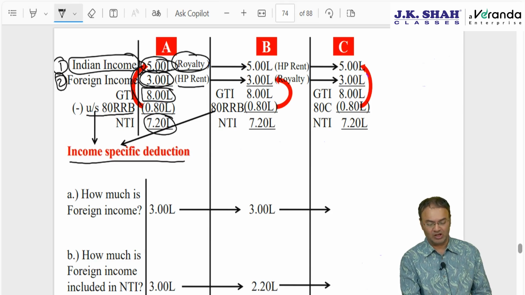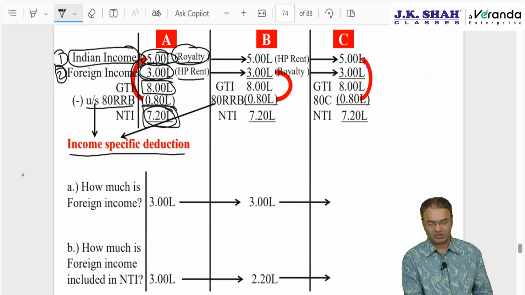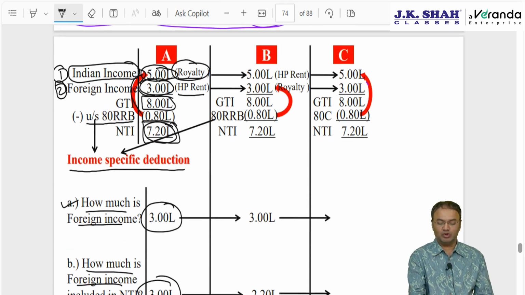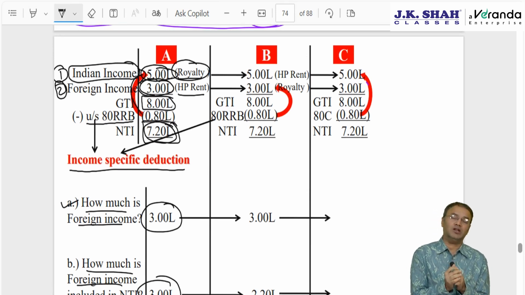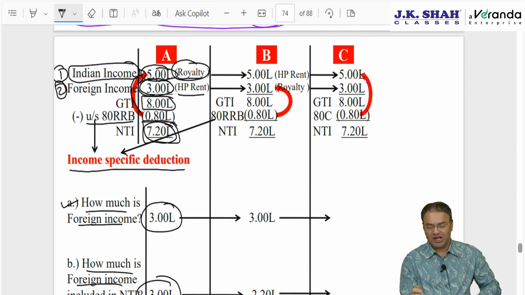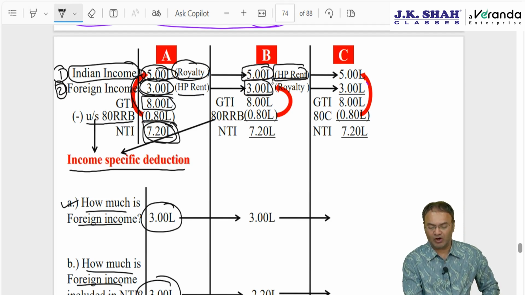Foreign income remains intact. So with this 7,20,000 of net income, if I have to ask you 2 questions, number 1, how much is the foreign income? Answer, foreign income is 3 lakhs. But out of 3 lakh, how much is included in NTI? Included in net income is also 3 lakh, because no part of this 80,000 was adjusted against the 3 lakhs of foreign income. Entire 80,000 was allowed against Indian income. Same example, if I twist the characteristics of income, say Indian income is 5 lakhs, foreign income is 3 lakh, but this time Indian income is house property rent, foreign income is royalty.